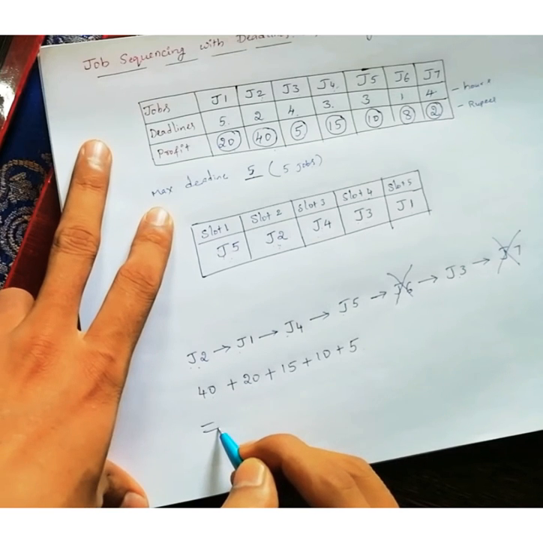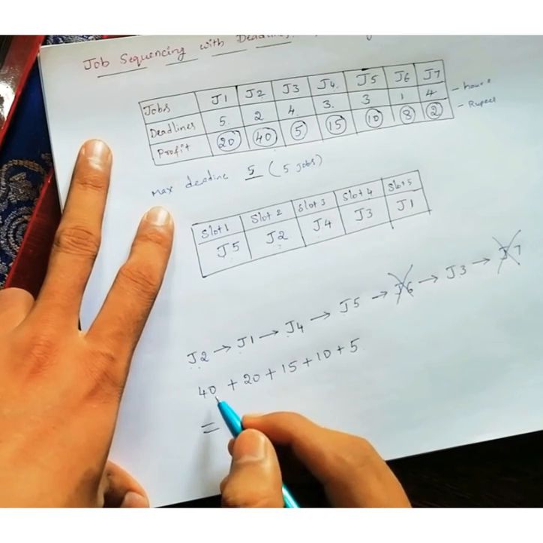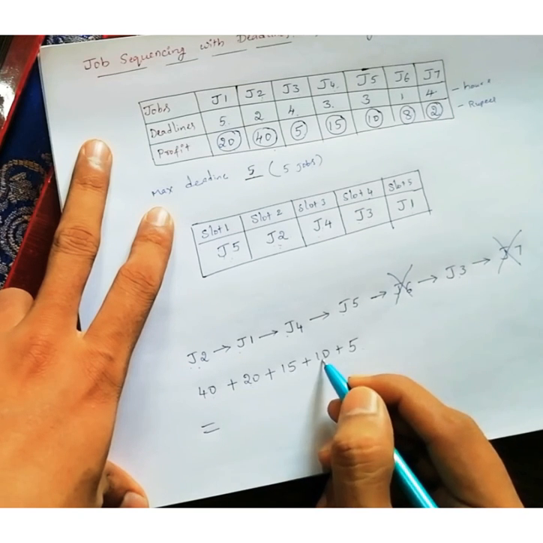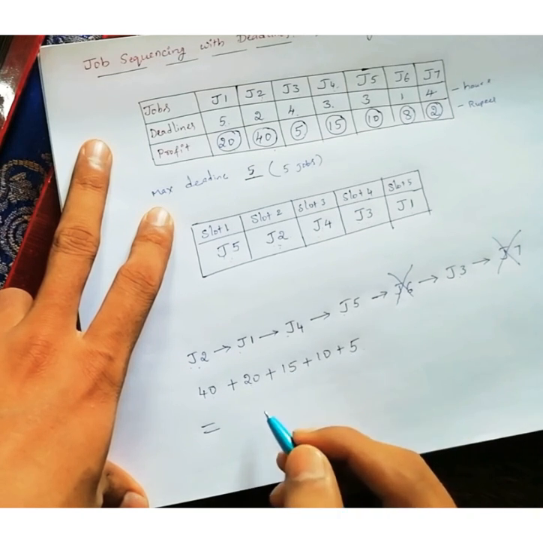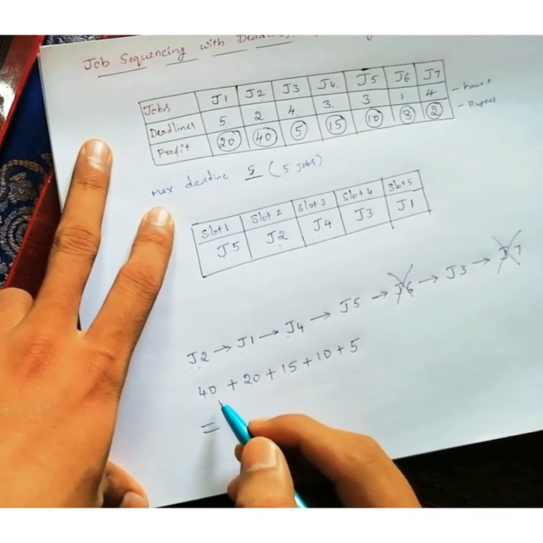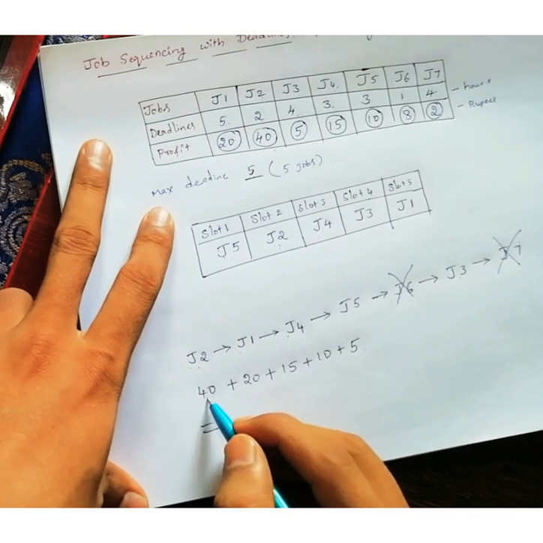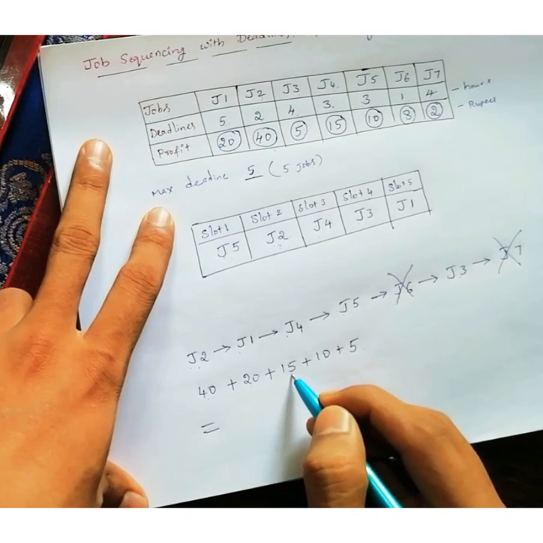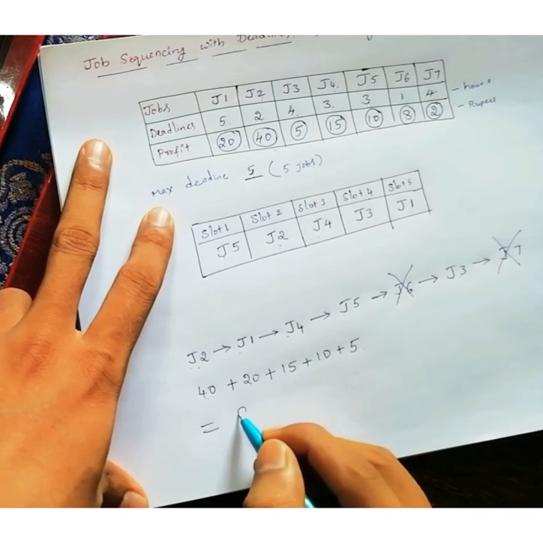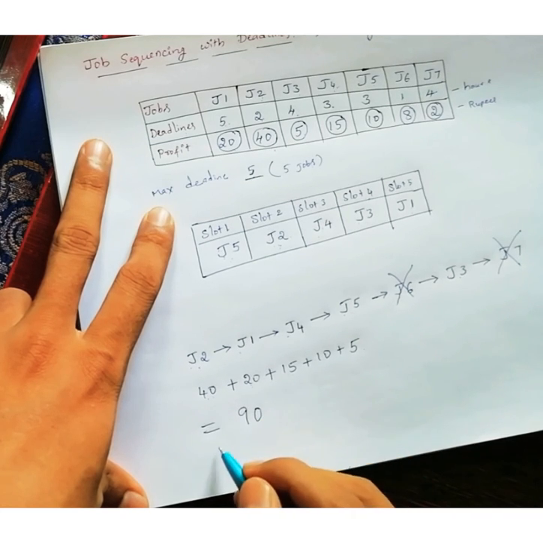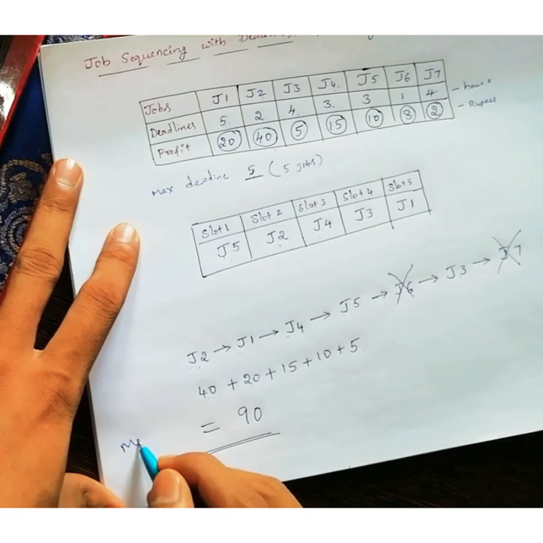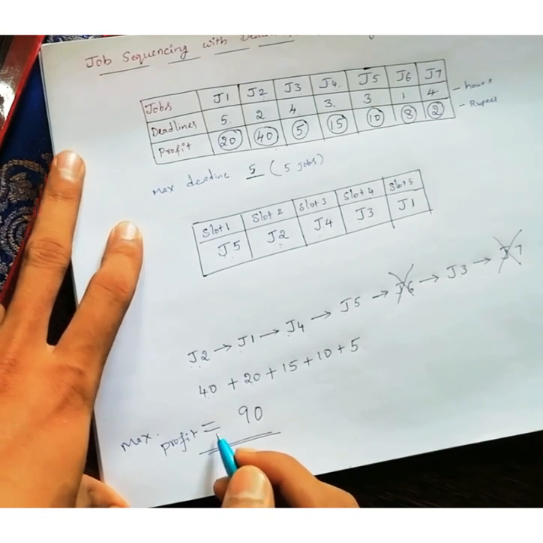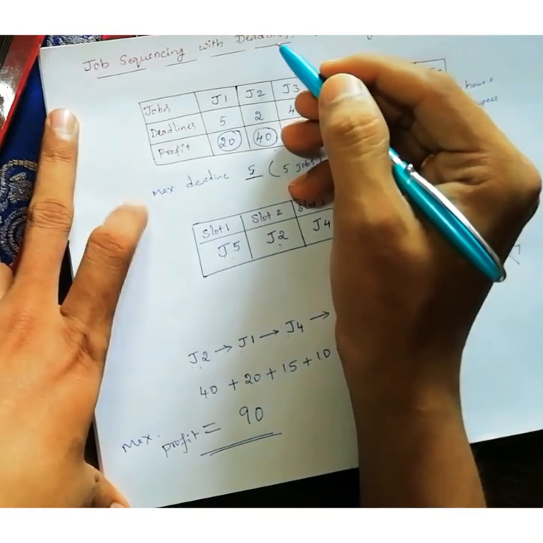What is the maximum profit? 40 plus 20, 60; 60 plus 15, 75; plus 10, 85; plus 5, 90. This is the maximum profit from job sequencing with deadline.